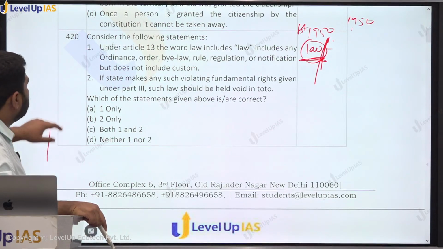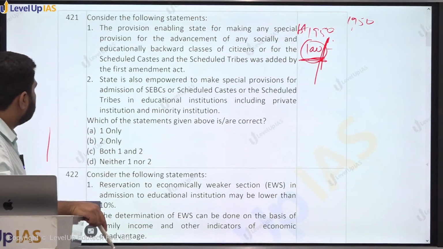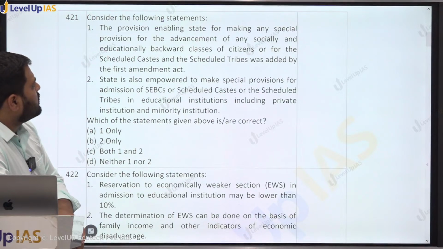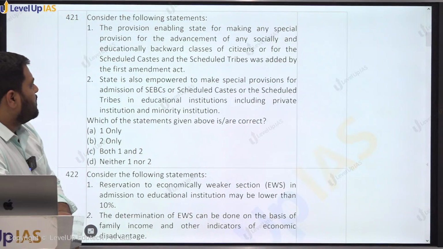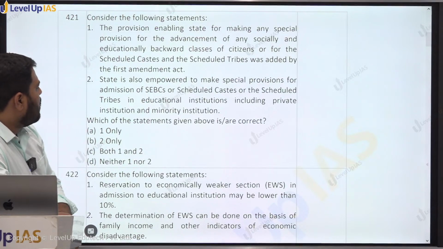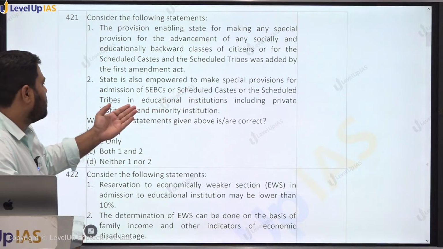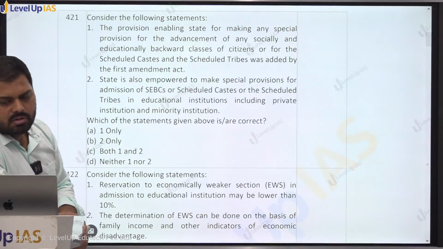Right, moving on to question number 421. Consider the following statements. Provisions enabling a state for making any special provisions for the advancement of any socially and educationally backward classes of citizens or for the scheduled castes and the scheduled tribes were added by the First Amendment Act. Second says the state is also empowered to make special provisions for admission of socially and educationally backward classes, scheduled castes or scheduled tribes in educational institutions including private institutions and minority institutions.